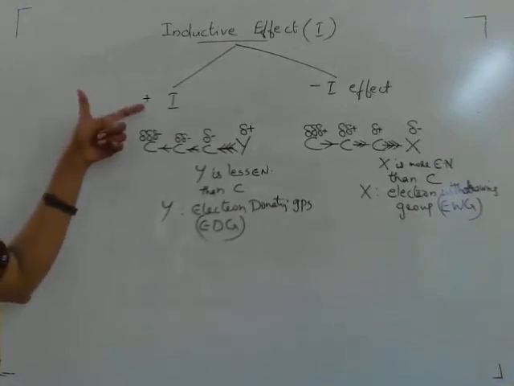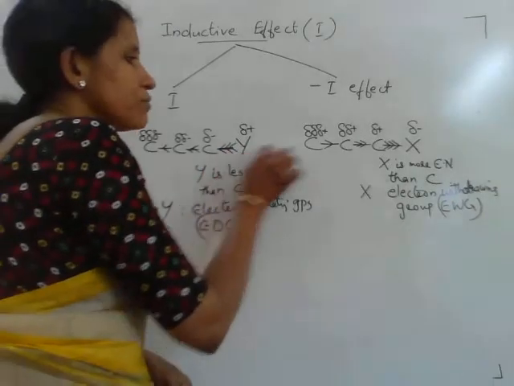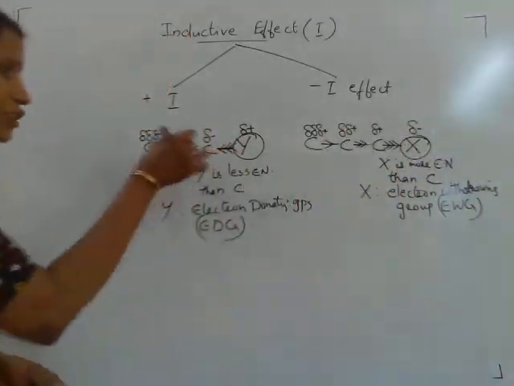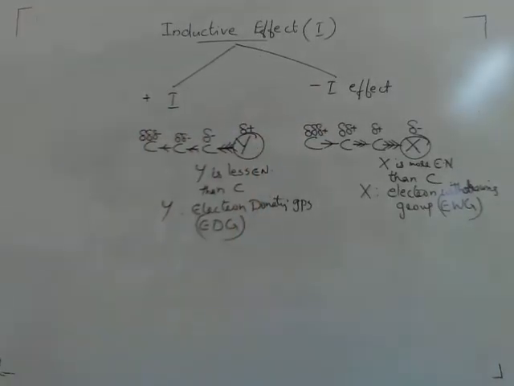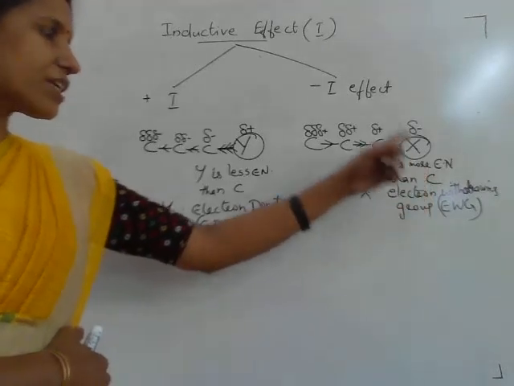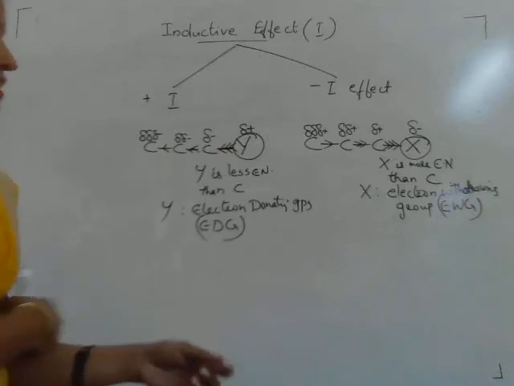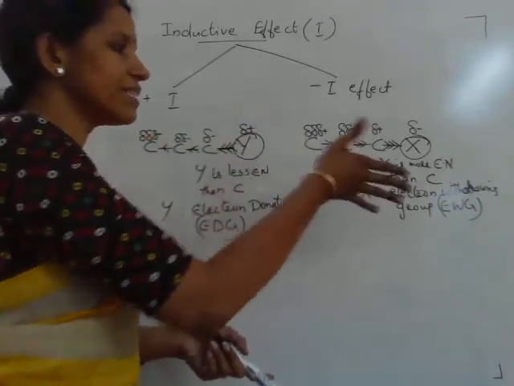This type of inductive effect is called plus I effect. Depending upon the electronegativity of the atom or group, here X and Y, with respect to carbon, we have two types of inductive effect. If the substituent is more electronegative than carbon, or if the substituent is an electron withdrawing group, the sigma electrons of the sigma bonds are moved towards the substituent.